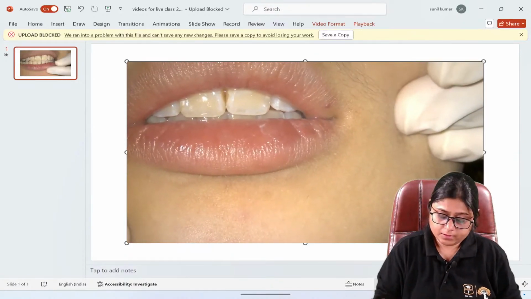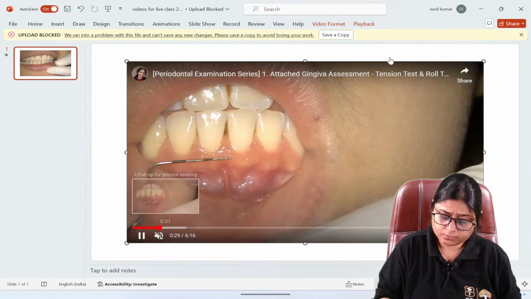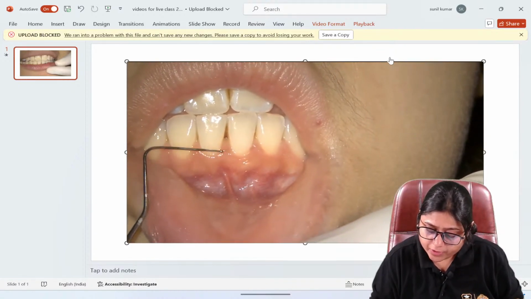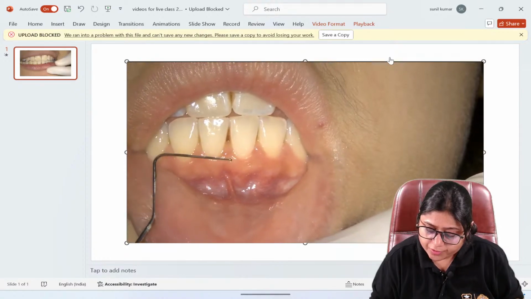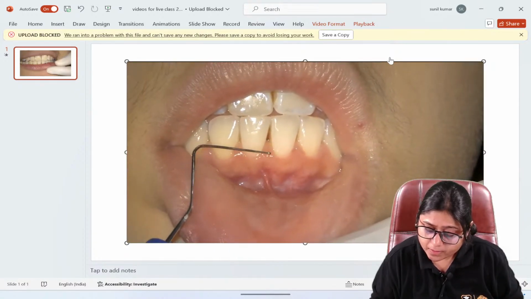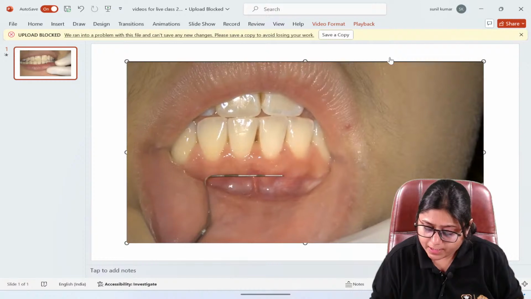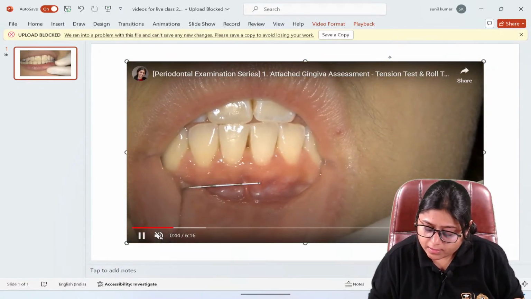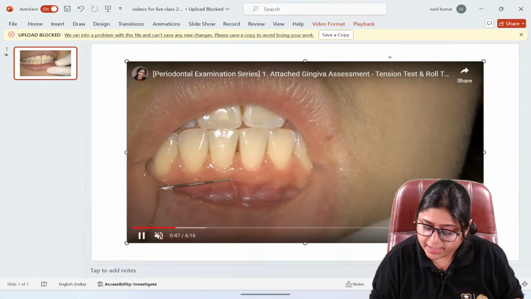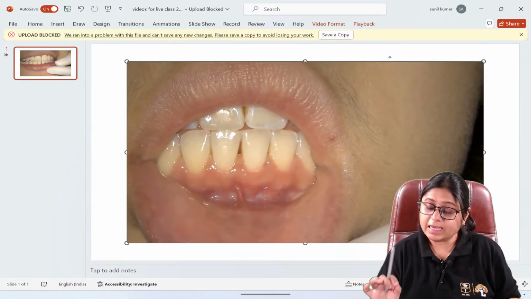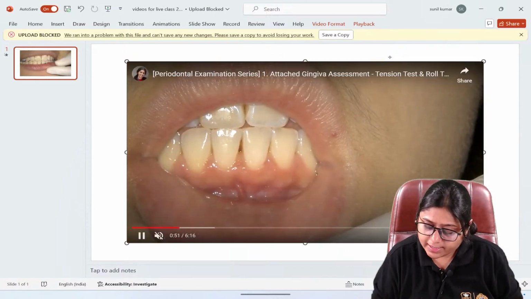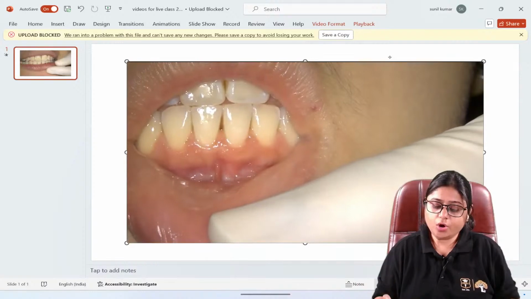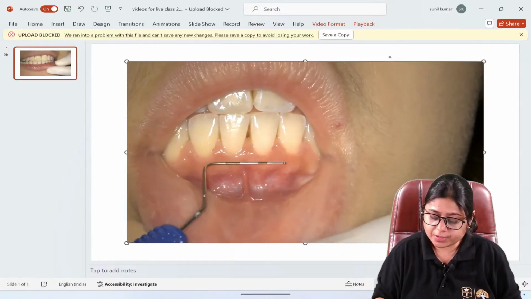Here, with the help of the probe, she is showing you the free gingival margin. This is the interdental papilla, and this is the coral pink gingiva and the reddish alveolar mucosa. You can see a thin line there. This line is your mucogingival junction.